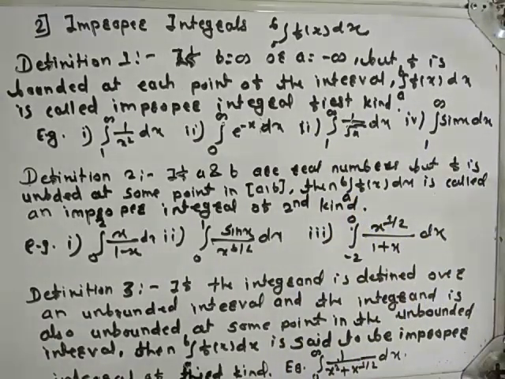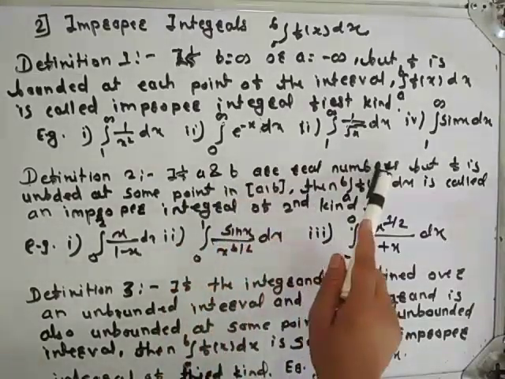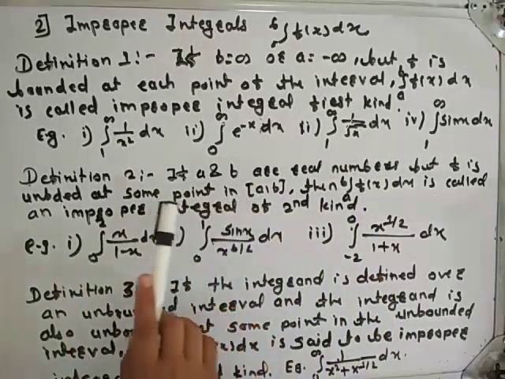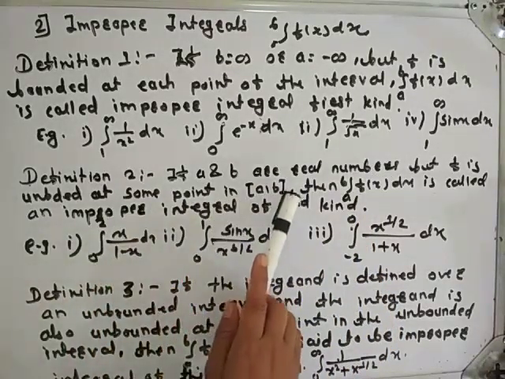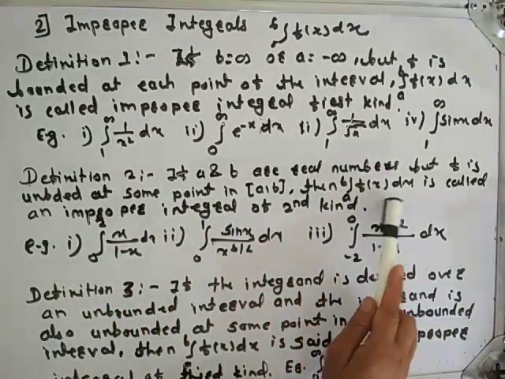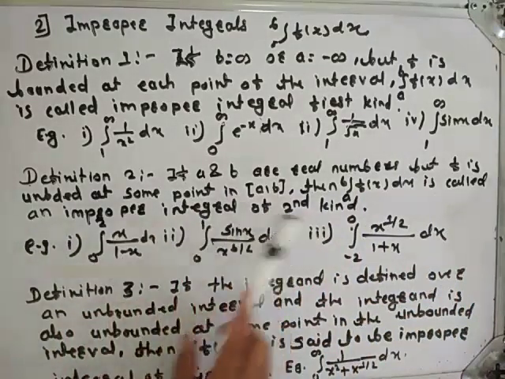Now see the next definition: improper integral of second kind. What is that? If a and b are real numbers, but f is unbounded at some point in the closed interval ab, then we say that integration from a to b f of x dx is called improper integral of second kind.